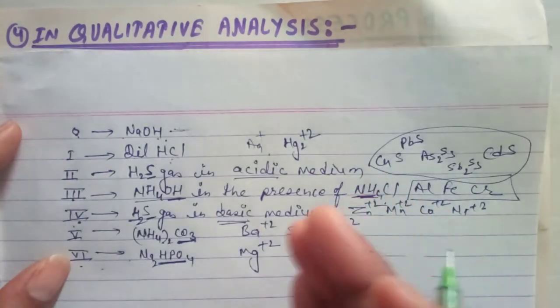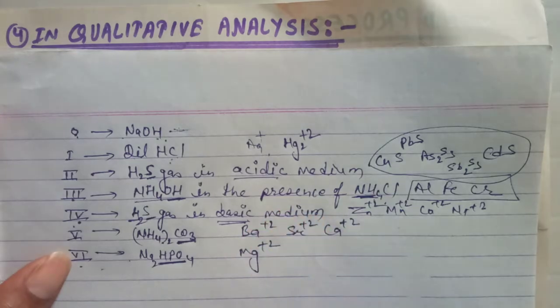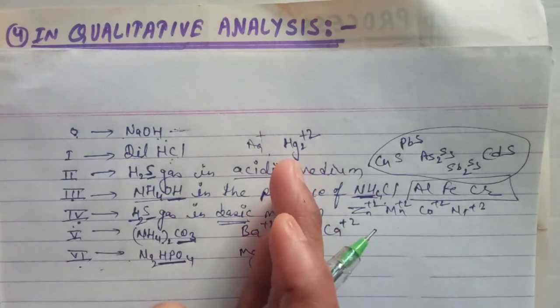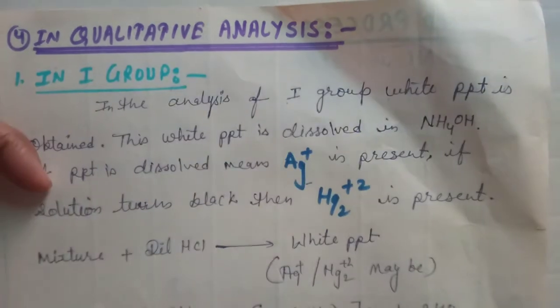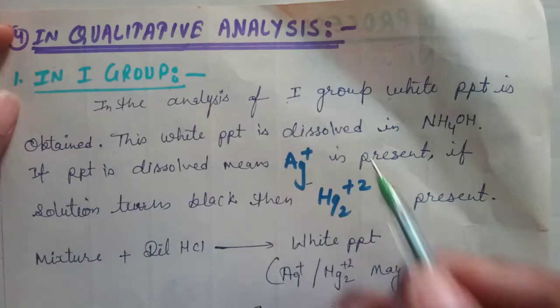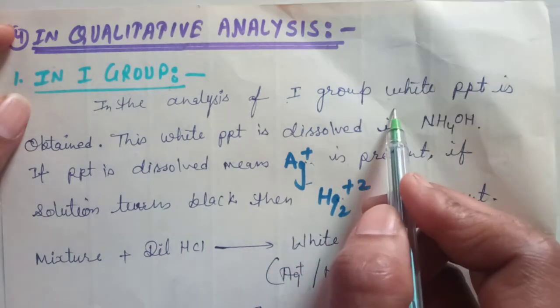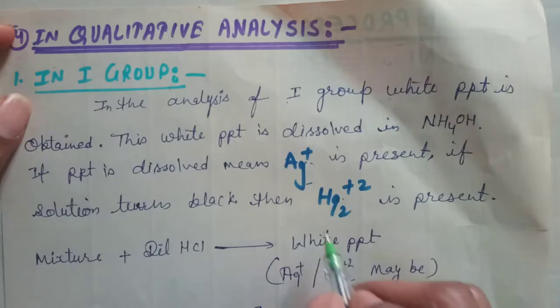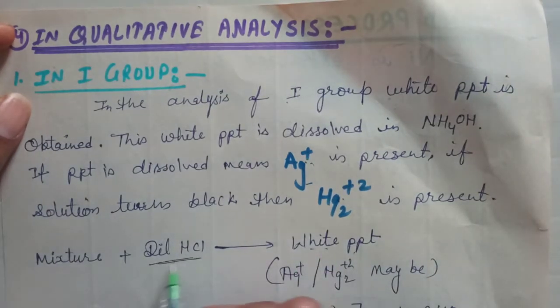Now we have to identify which ion is present in the respective precipitate. For this we use coordination compound analysis. Okay, first of all we discuss the first group. In the first group, Ag+ and Hg2 2+ ions are present. First of all we obtained a white precipitate of AgCl or Hg2Cl2 by the dilute HCl.